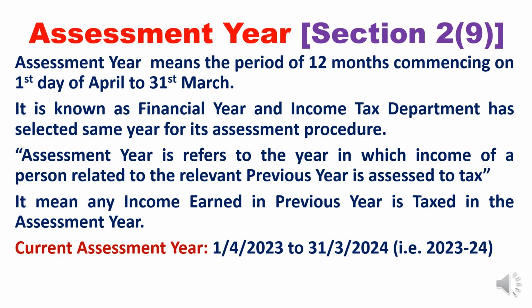Our current assessment year is 1st April 2023 to 31st March 2024, 23 to 24. So the current assessment year is 23 and 24. In the sense, whatever income we earn in the financial year 23 and 24 will be taxable in the 24-25 year. I hope I made you understand the concept of assessment year.